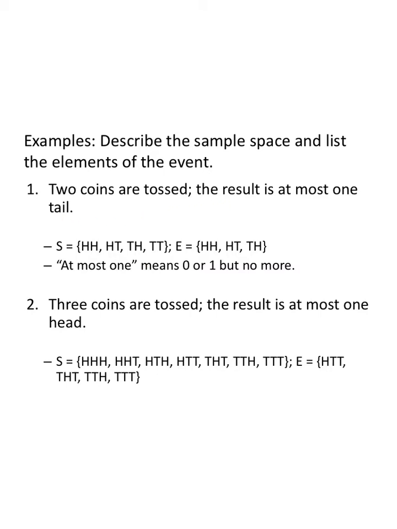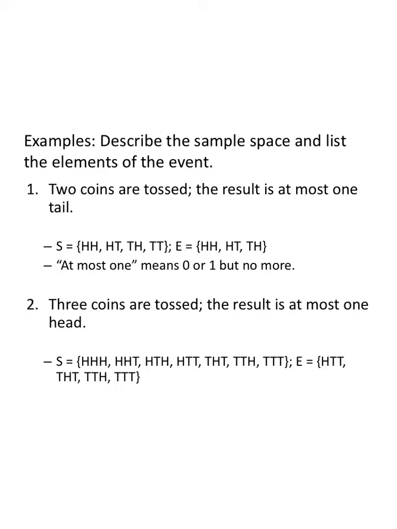The result is at most 1 tail. So my event, I want at most 1 tail. At most 1 means 1 or fewer, so 1 or 0. So I choose all of the elements of the sample space S that have 0 or 1 tail in them. And so all I left out was tails, tails.